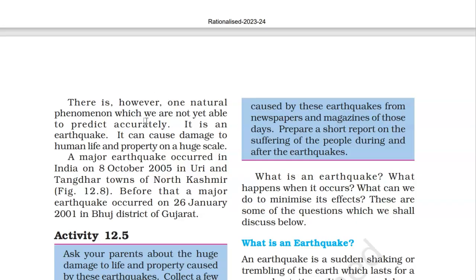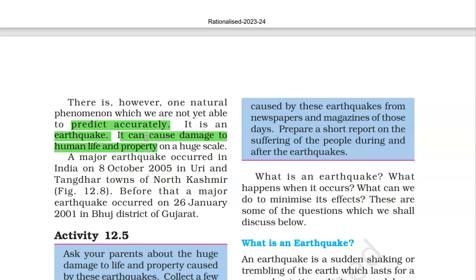We are not yet able to predict them accurately. We don't know when this natural phenomenon is going to happen, and it can also cause large scale damage to human life and property.